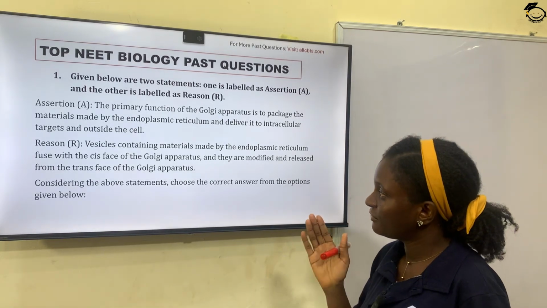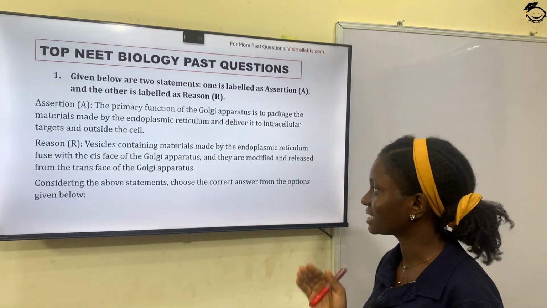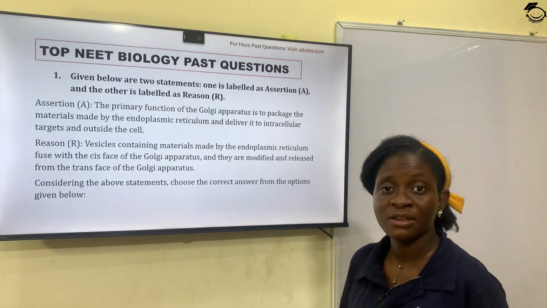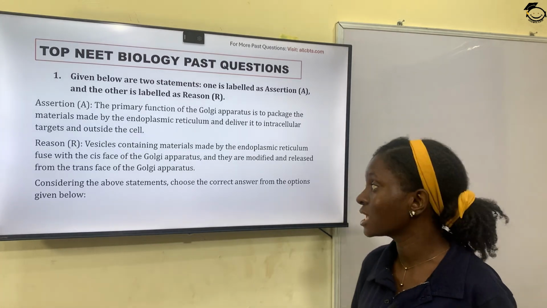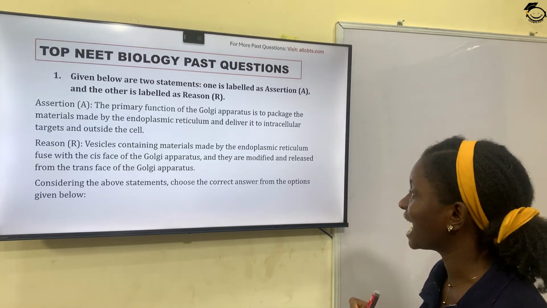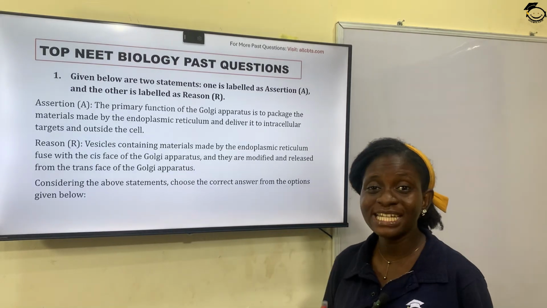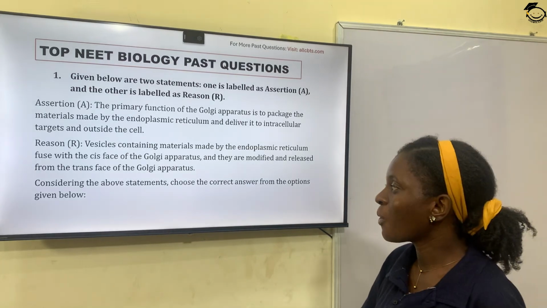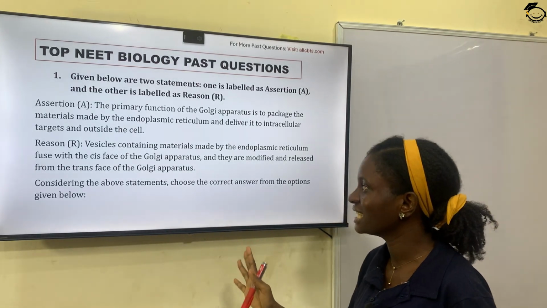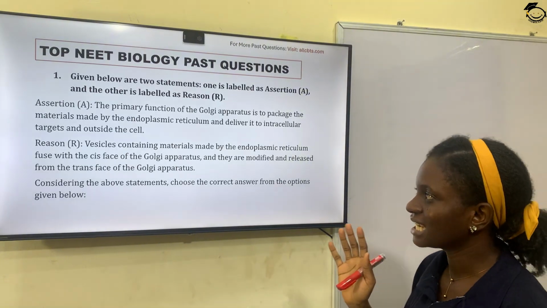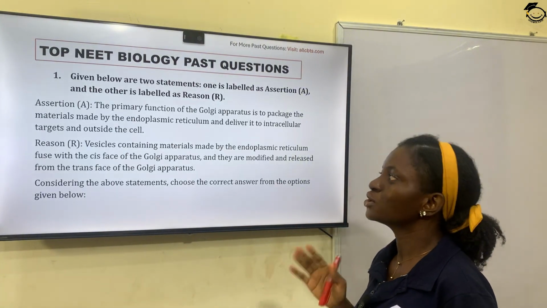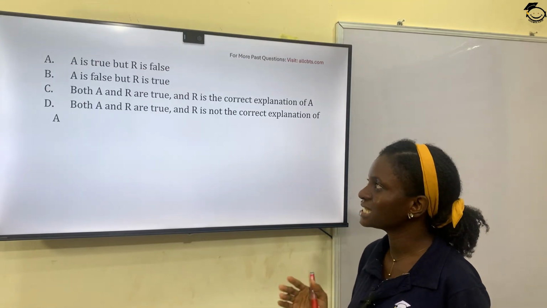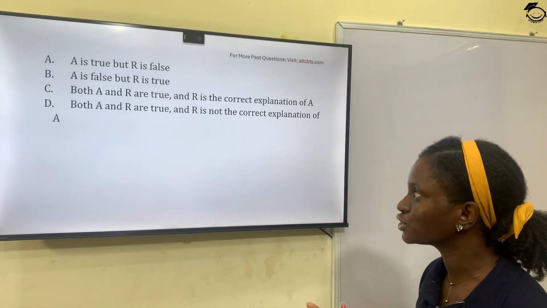So reason: vesicles containing materials made by the endoplasmic reticulum fuse with the cis phase of the Golgi apparatus and they are modified and released from the trans phase of the Golgi apparatus. So what this reason is saying is supporting the assertion statement. So both the assertion and the reason, they are correct. So the reason is supporting. So let's take a look at the options.